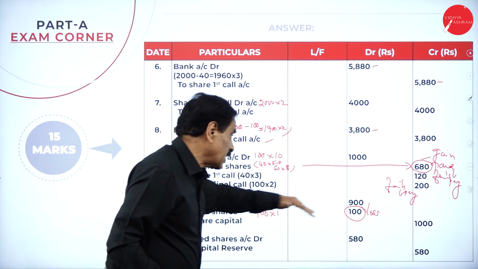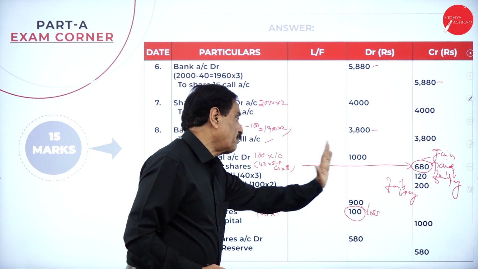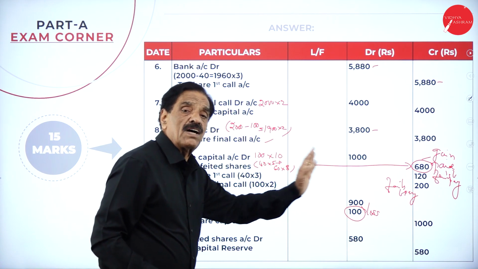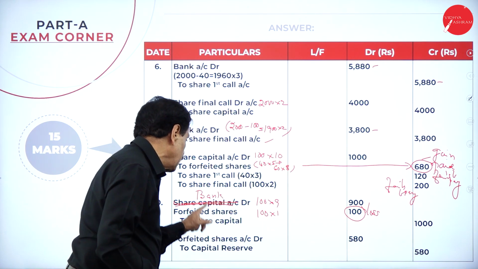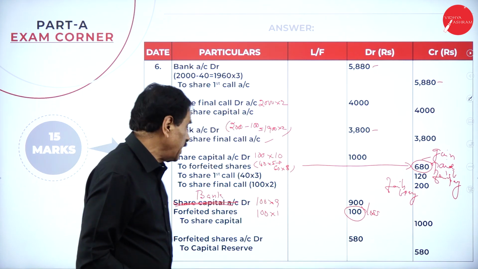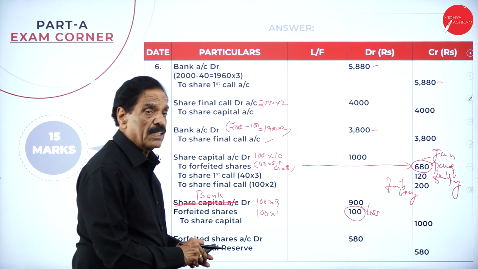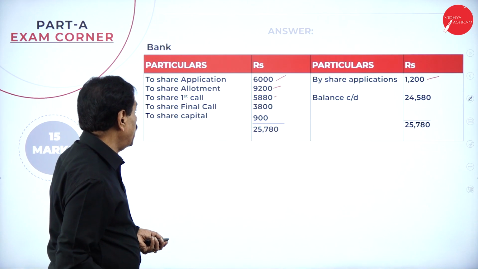Entry when the shares are forfeited: share capital account debit, to forfeited share account, to share first call account, to share final call account. When you reissue, issued at what rate? 9. We receive to the bank account debit 100 into 9, 900. Forfeited share account debit 100. How much money do you receive? 100 rupees. This is totally 900.